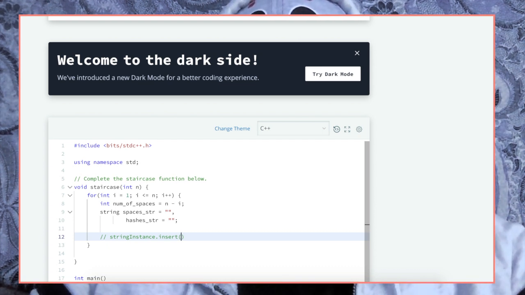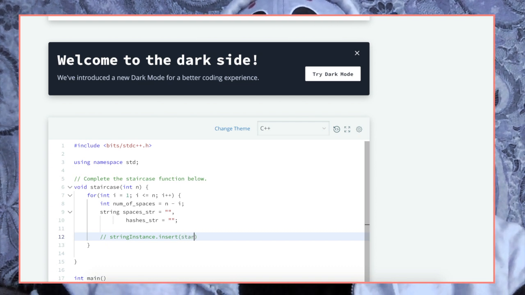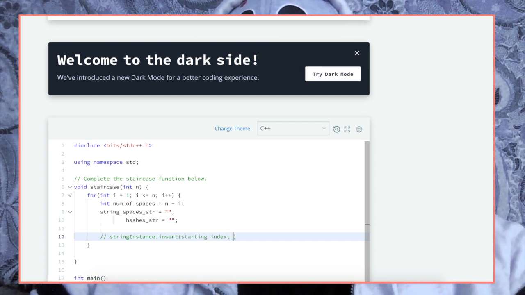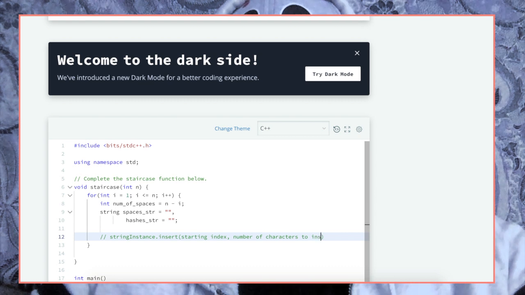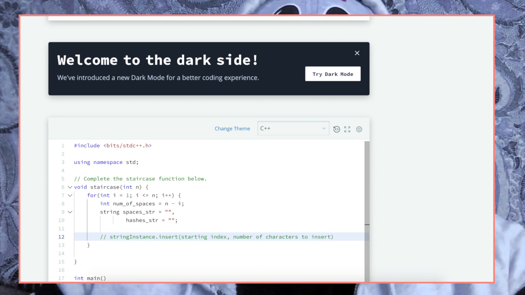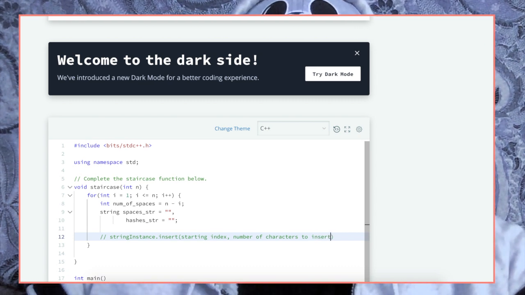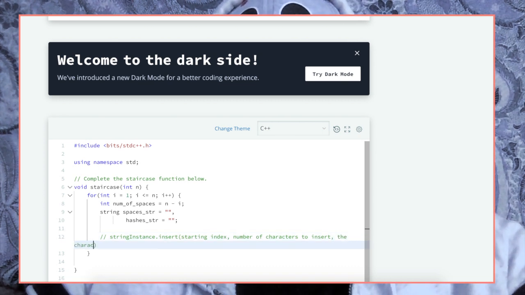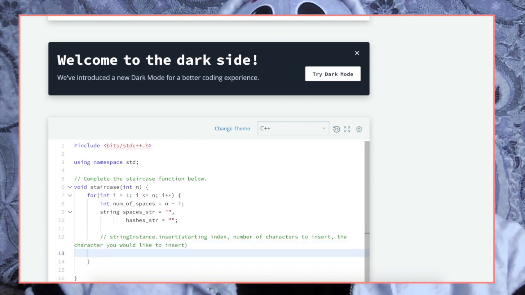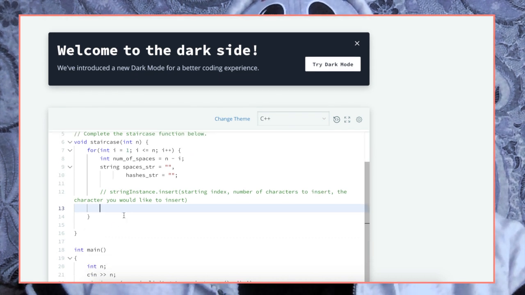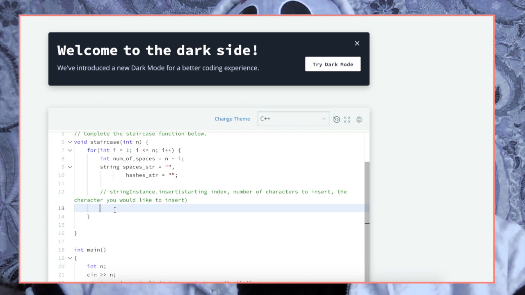But first, the first parameter it'll take is the starting index, right? The second parameter it'll take is the number of characters to insert. And then the last thing that it takes is going to be the character you would like to insert. Okay, so that is just a quick breakdown of how the insert method works on a string instance.